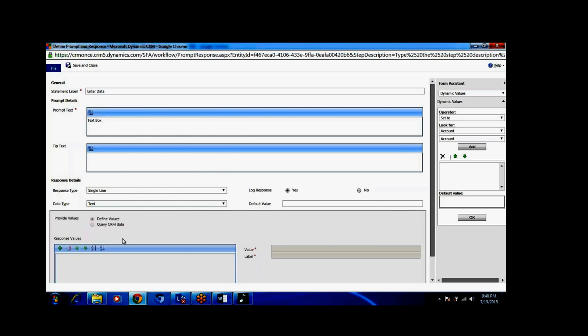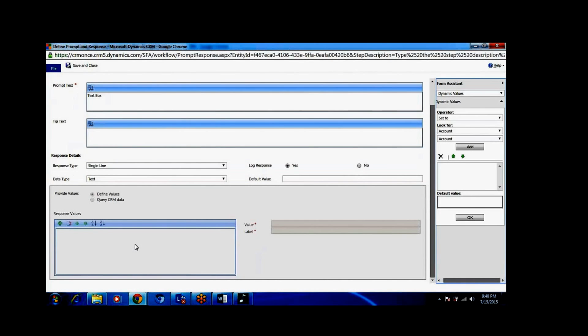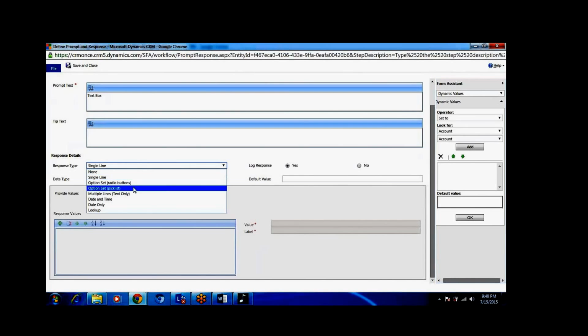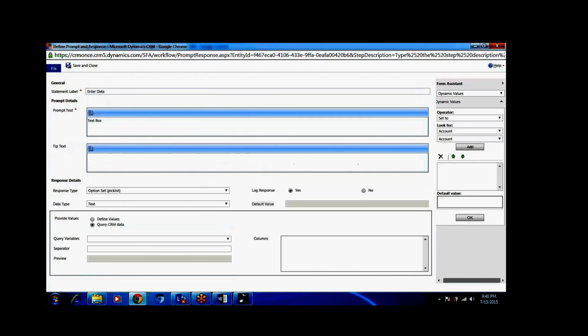If it is an option set, this one will be enabled. For example, if I select the option set, now it is enabled. So these option set values we can add here, or else if you want, you can query from the CRM.